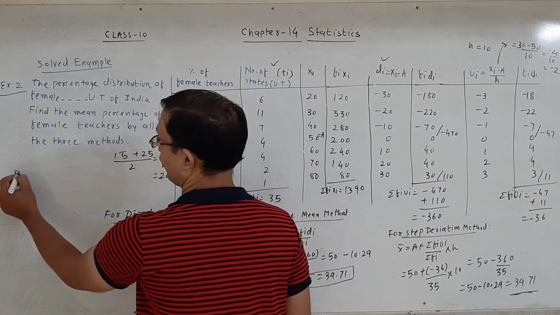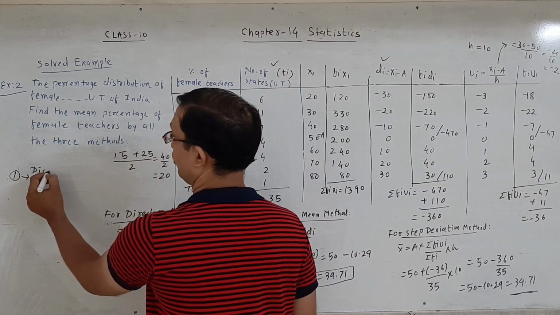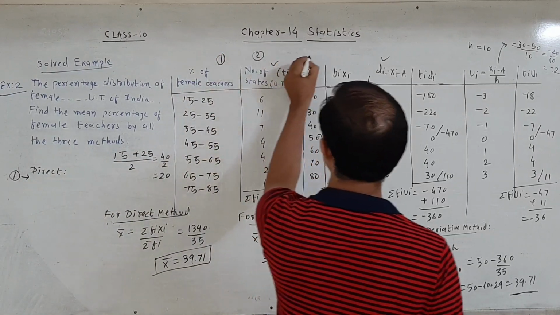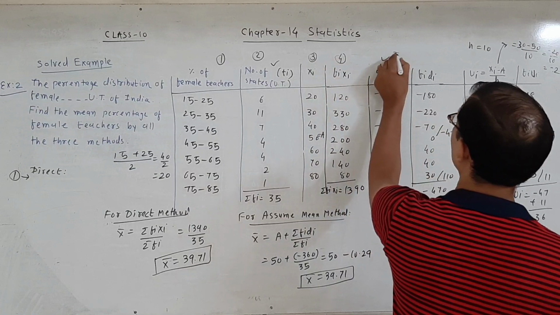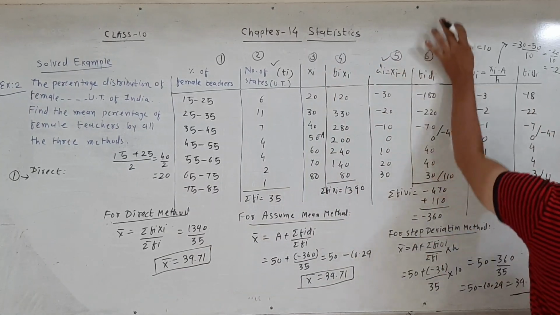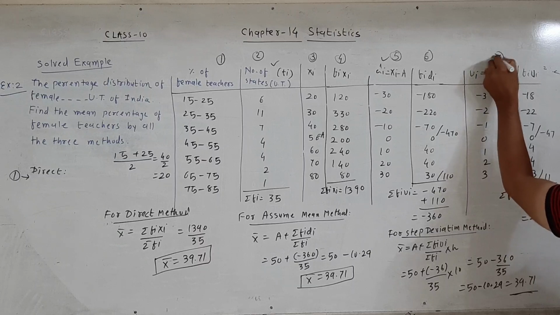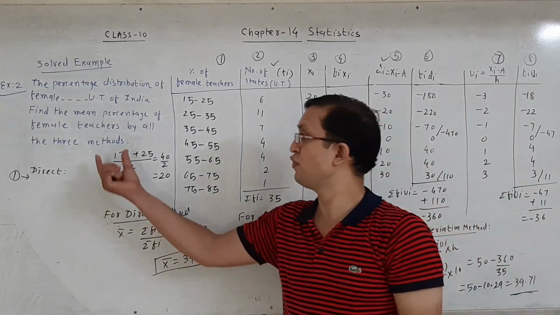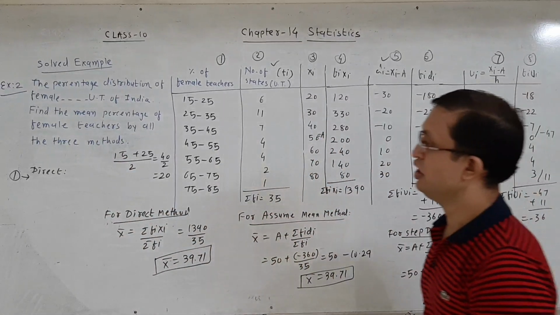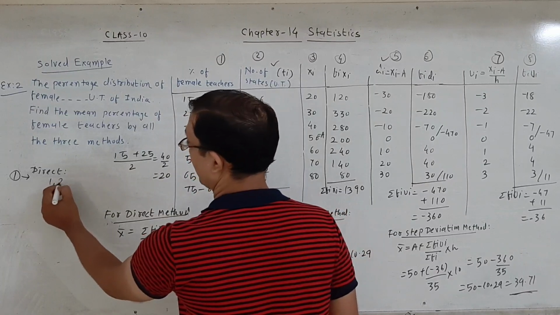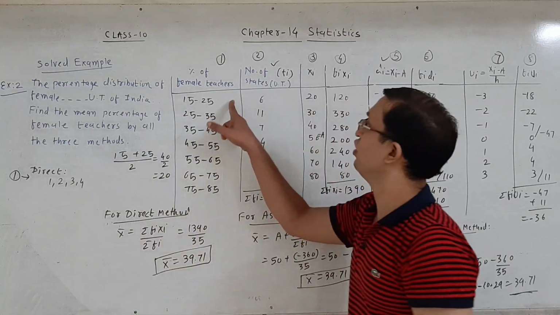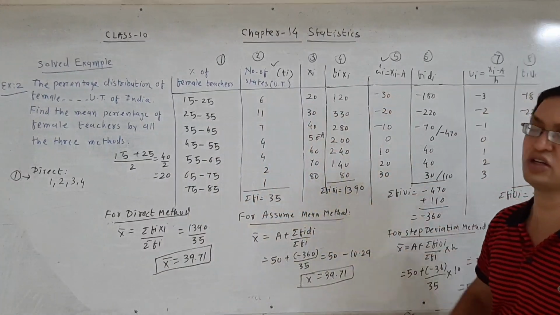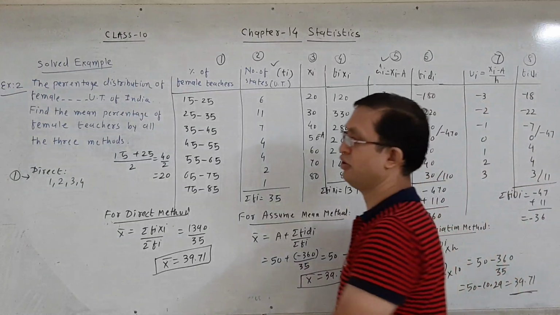First you apply first method, means direct method. Which tables do we draw in a question? First one, second one, third one, fourth one, fifth one, sixth one, and last 7 and 8 table. Total are 8 tables to find the mean by all three methods. In the first method, we construct table number 1, 2, 3 and 4. 1 and 2 are also given in the question, but we construct table number 3 and 4 by first method.